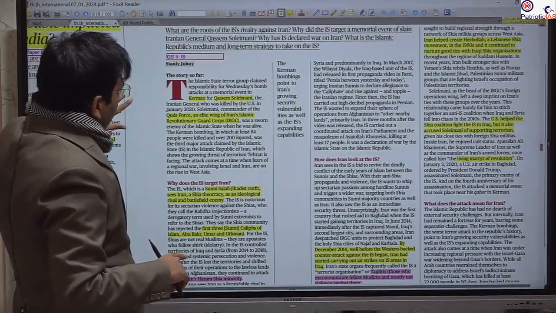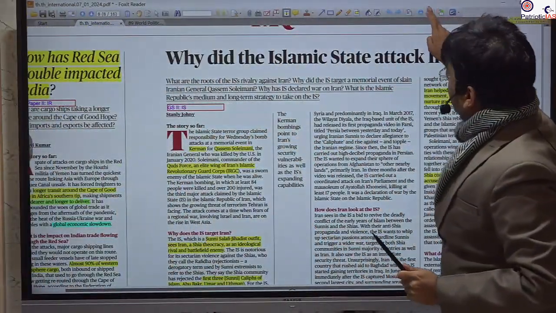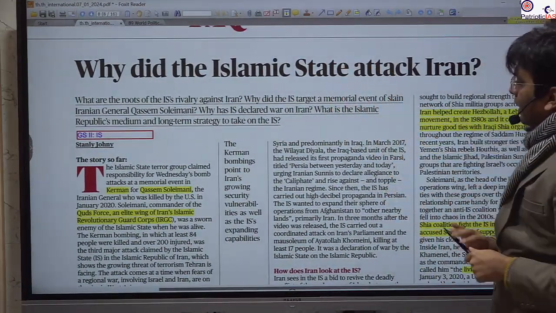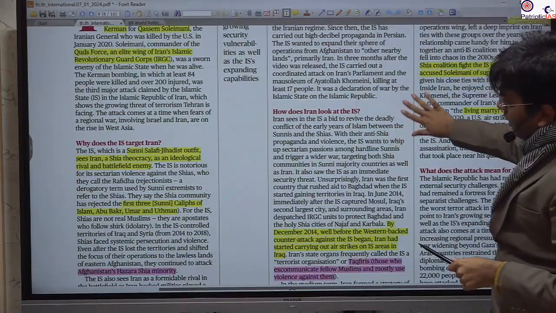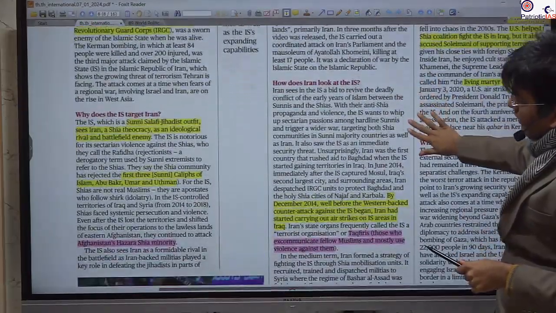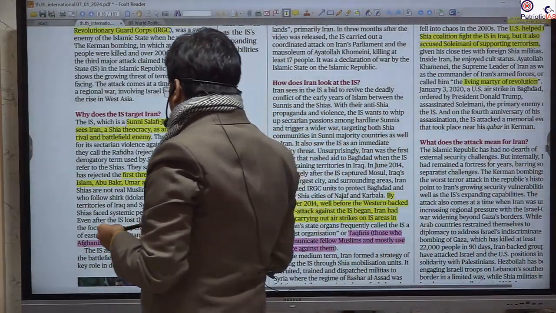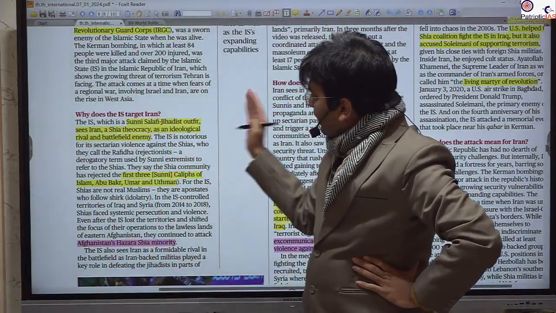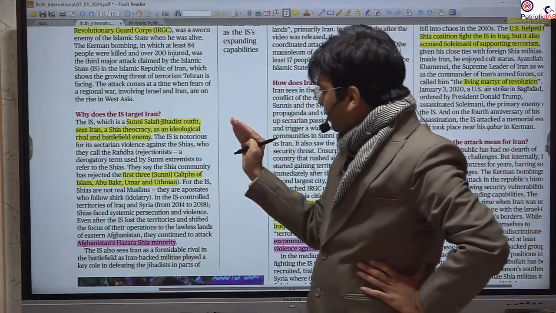Again, this news article is also something we have discussed a lot with respect to this topic: the Islamic State attack in Iran and the killing of nearly 100 people. This article is talking about why IS is attacking despite being Muslim, both from the same community, same religion. So the main cause of this attack is the rivalry between the Shia and Sunni communities. That is the difference.